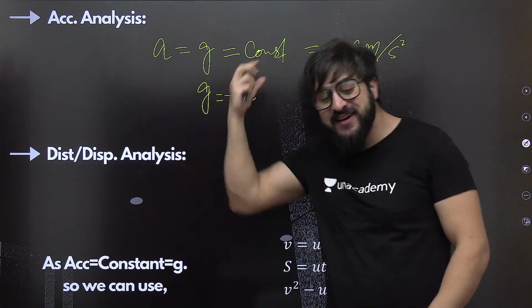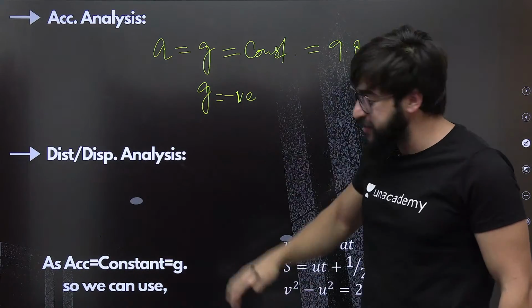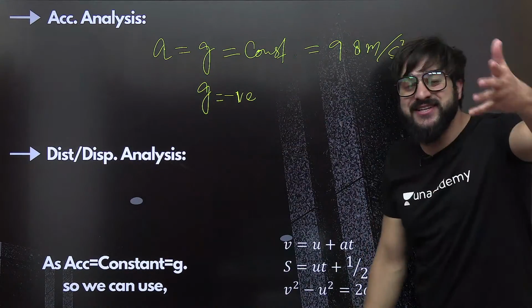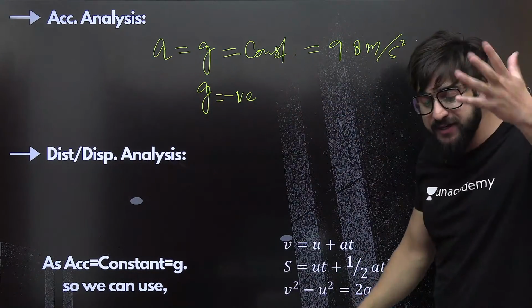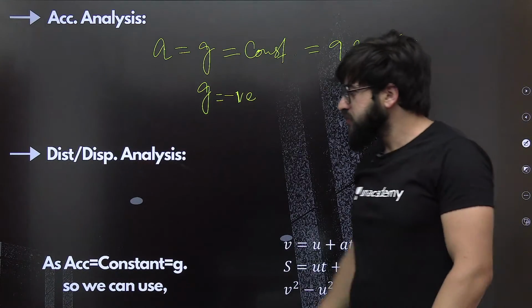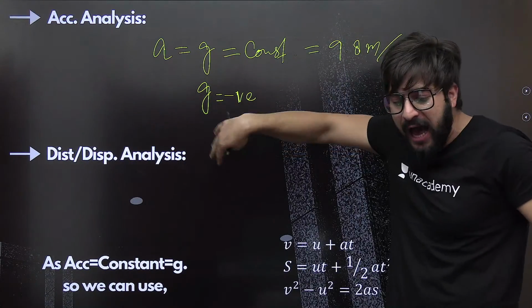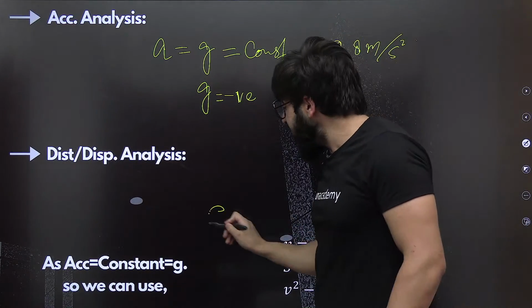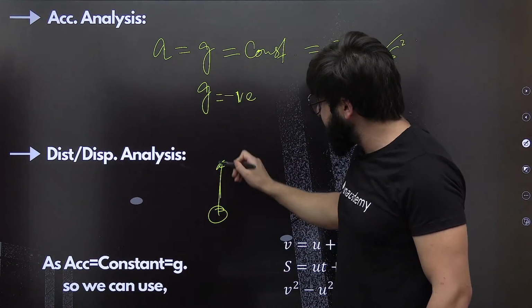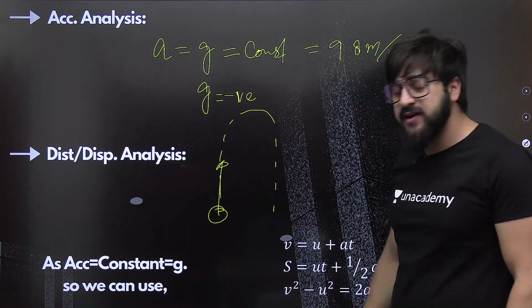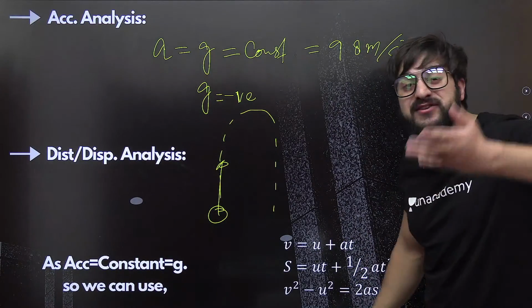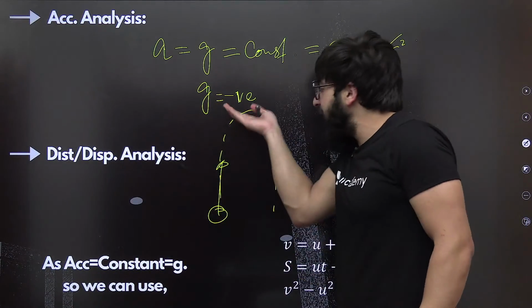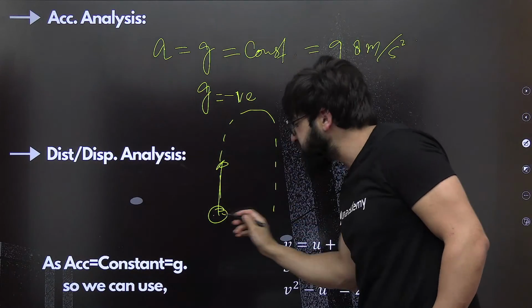Acceleration is always towards the center of the earth, downwards. So definitely we can say this acceleration due to gravity is nothing but negative. Understand? Let's talk about the displacement. What happens with the displacement? If we throw this body in upward direction, it goes and falls back over here. See, it goes up and then falls back, reaching the same point.